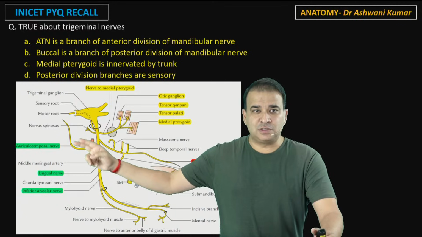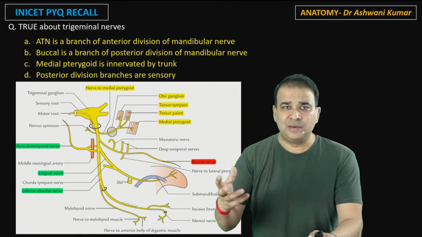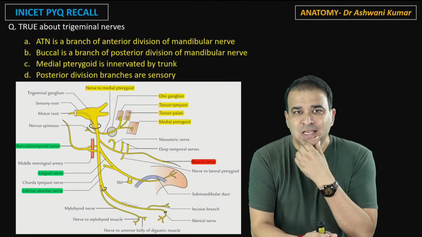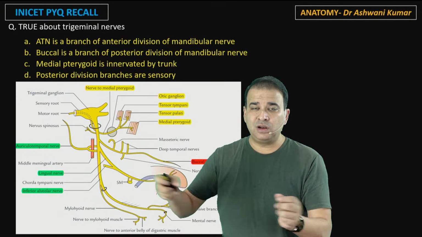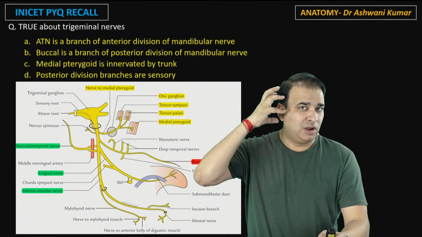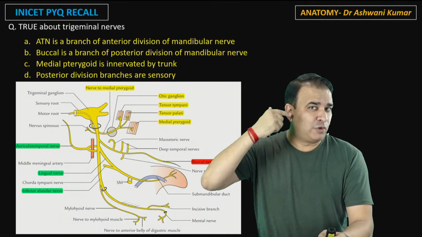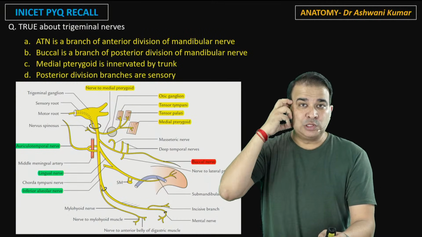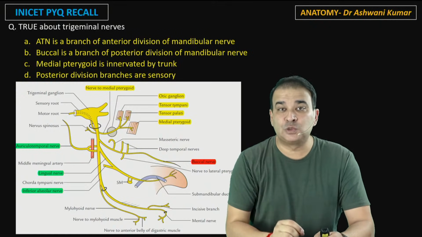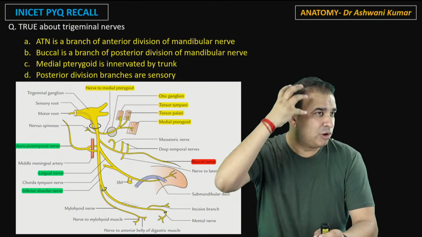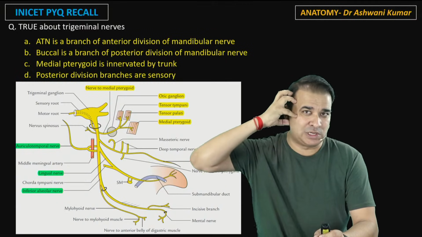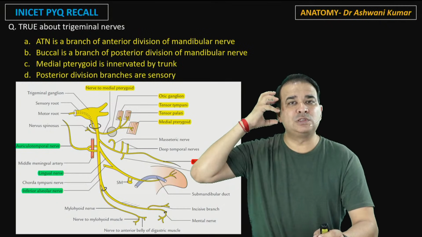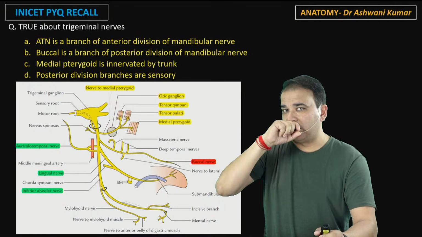Posterior division, three branches which I have highlighted with the green color over there. Those are called as ALI branches. I don't know if you are able to see them clearly in this here. You will definitely be able to see in the PDF image. So we have ALI branches. One is auriculotemporal, a very, very important nerve, guys. Auriculotemporal nerve, the nerve which supplies the upper 2/3 of auricle, temple, TMJ, it supplies the temporomandibular joint, and it is also the nerve which is carrying the secretomotor fibers to the parotid gland also. Auriculotemporal. The moment I say auriculotemporal, you have to think here: this auricle and temple. It supplies the auricle region, temple region, TMJ, and also supplies the parotid gland. Secretomotor fiber to parotid gland.